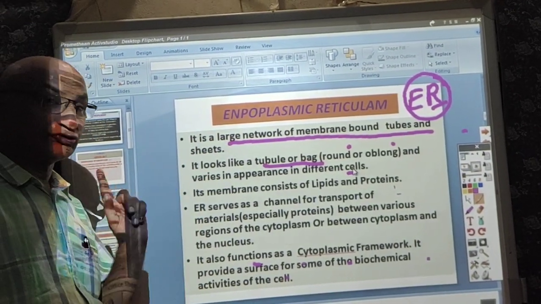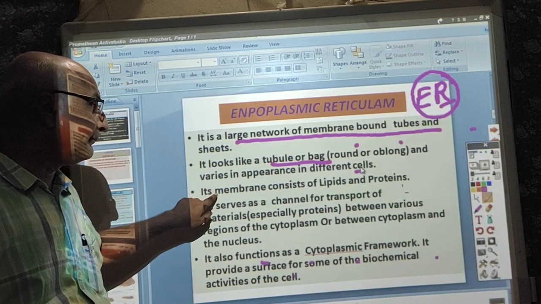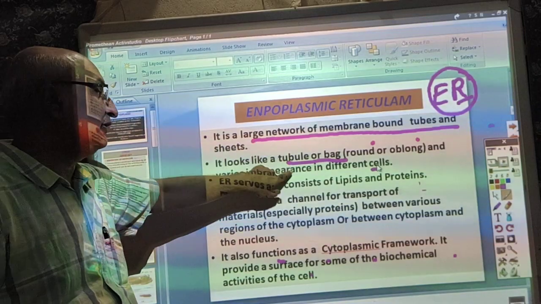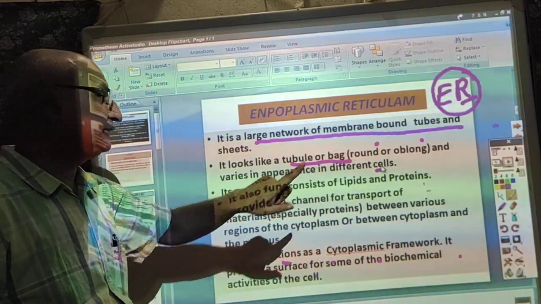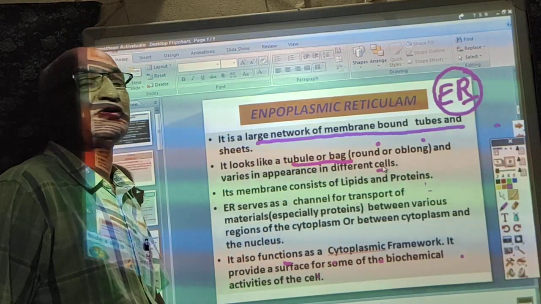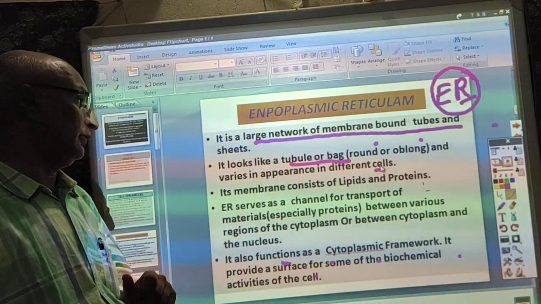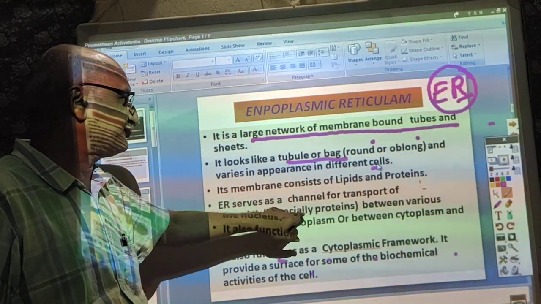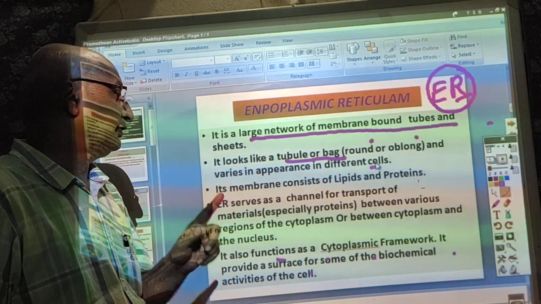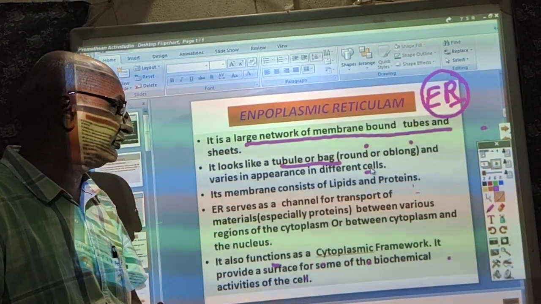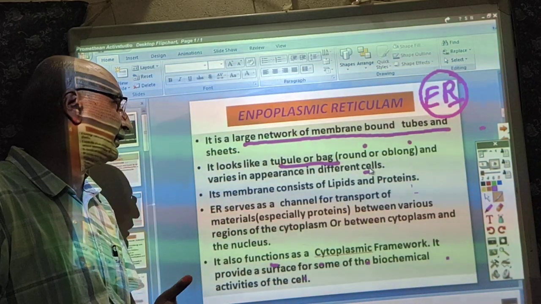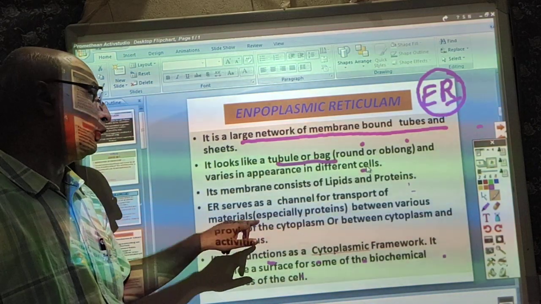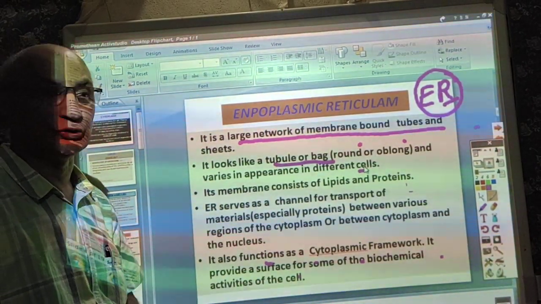Now you should keep in mind that the membrane of this endoplasmic reticulum is lipoproteinaceous in nature. That is, it is made up of lipids and proteins. Now endoplasmic reticulum serves as a channel for transport. It is meant for transportation of materials, especially proteins, between various regions of the cytoplasm or between the cytoplasm and the nucleus.